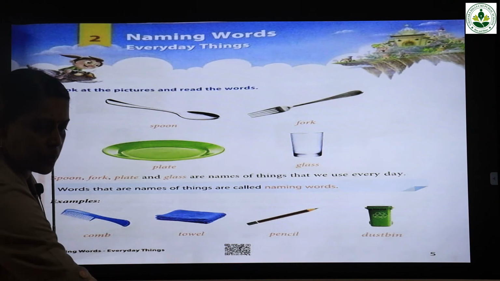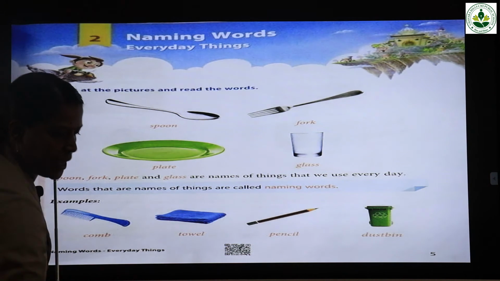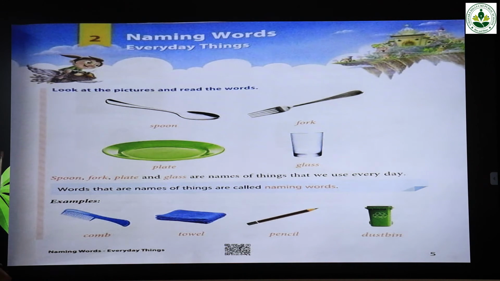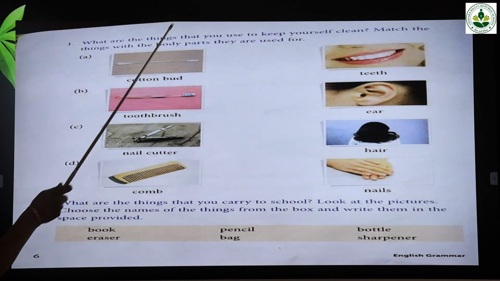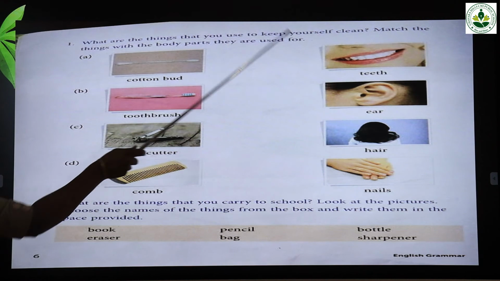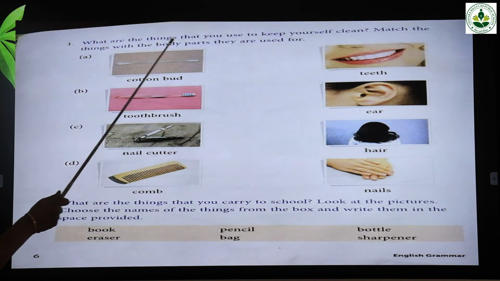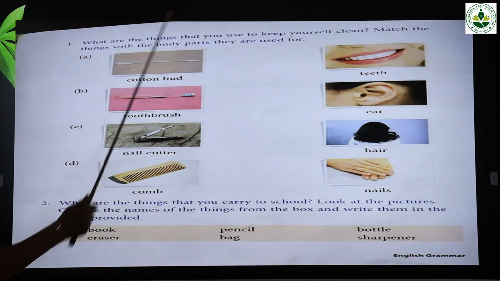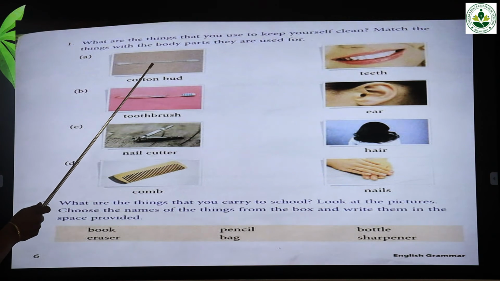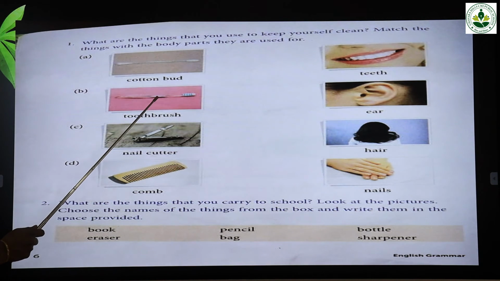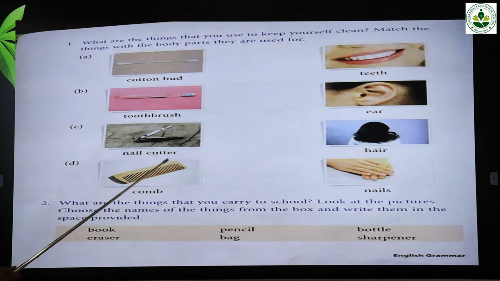Then in your textbook, the next page, page number 6. What are the things that you use to keep yourself clean? Match the things with the body parts they are used for. This is a cotton bud, toothbrush, nail cutter, comb.